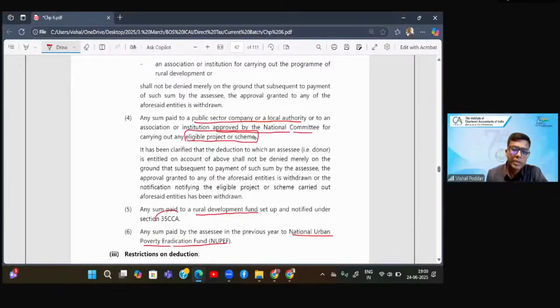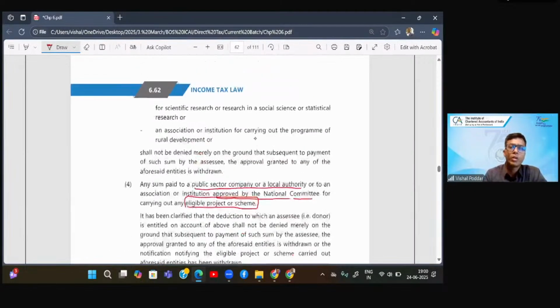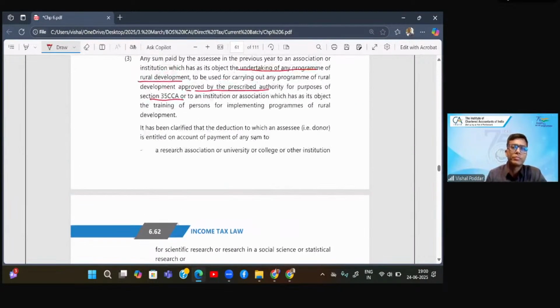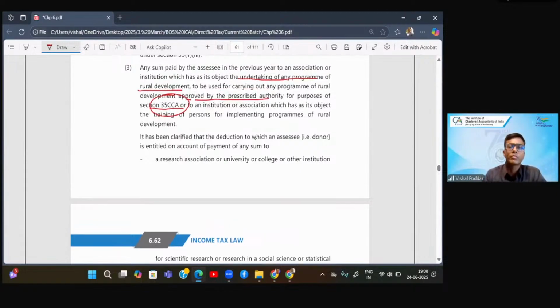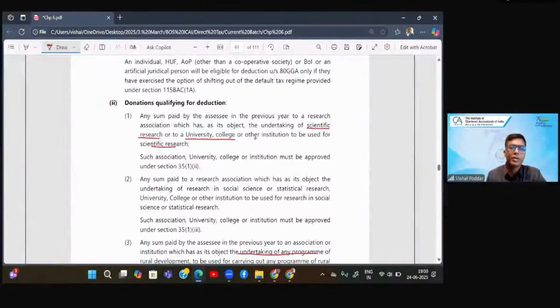Now, if you look at the section numbers which are referred over here, and anyway, scientific research, you remember it is section 35. You will recall that we had the same deduction under PGBP. If you remember under PGBP head, when we were studying, the question was if you make donation, whether PGBP gives you deduction.